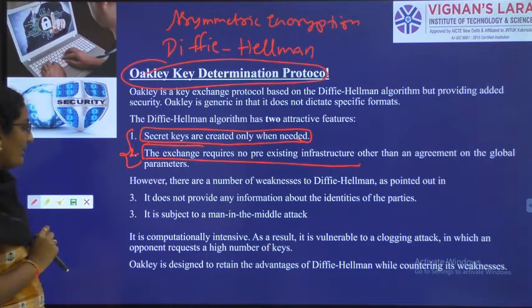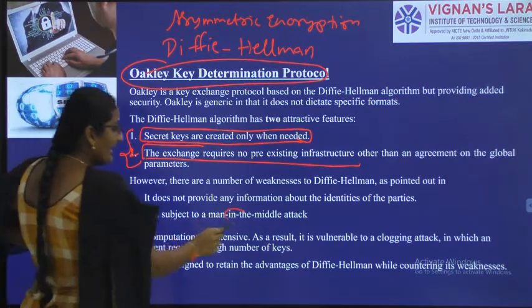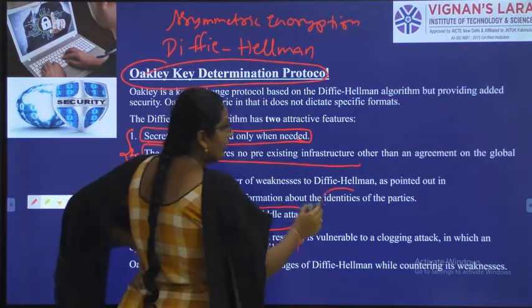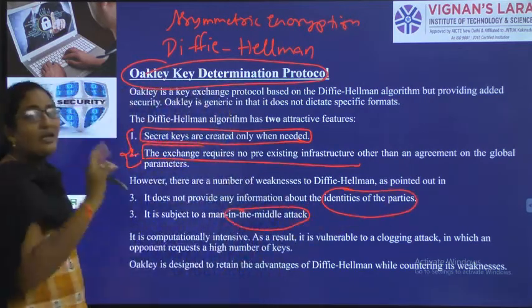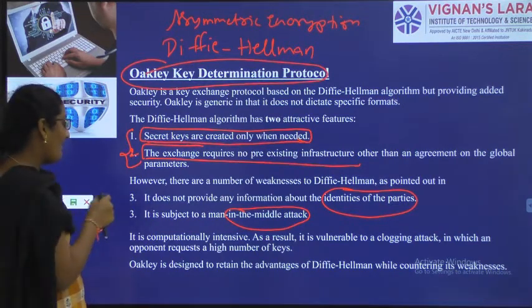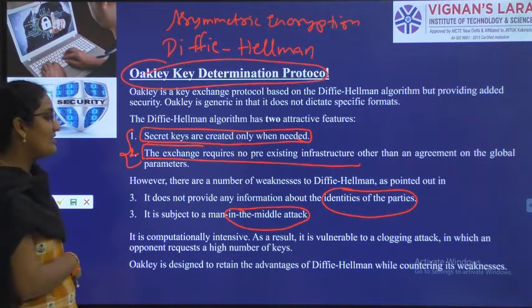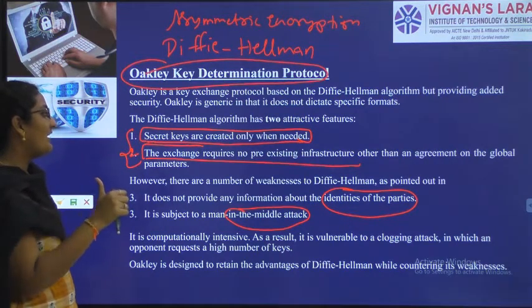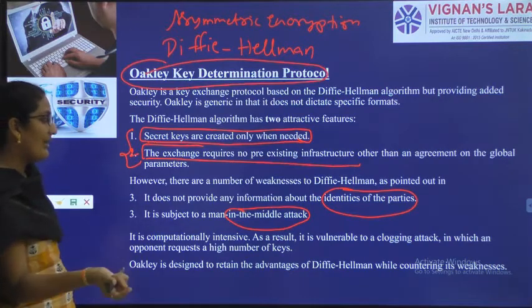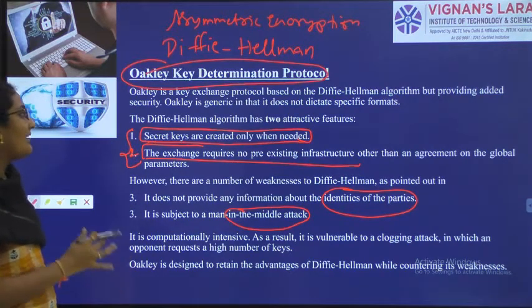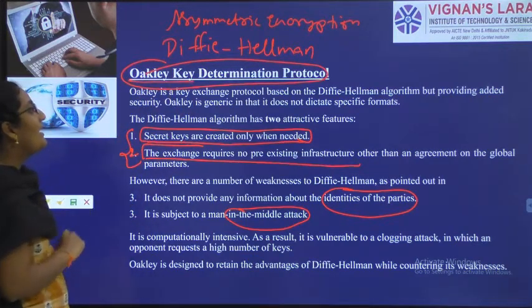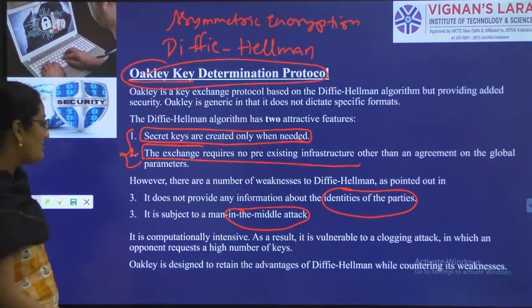So what are the disadvantages? Man in the middle attack is the disadvantage. It does not provide information about identity of the party. Two advantages and two disadvantages we have in Diffie-Hellman. So what are the advantages? Secret key is generated only whenever needed. Key exchange happens based on the agreement only. These two are the advantages of Diffie-Hellman. Same is followed in Oakley key distribution also. Then what are the disadvantages?